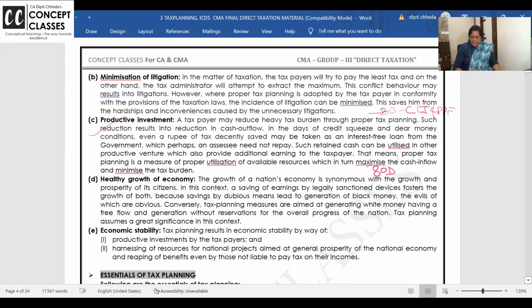It will lead to healthy growth of the economy. Okay. When proper tax planning is allowed, why would people like to pay less tax? Up to 5 lakhs income, when we know that a rebate is allowed under section 87A, then small people, why would they try to suppress their income? If your income is 4.5, 4.8 lakhs, don't worry, you're getting that benefit.